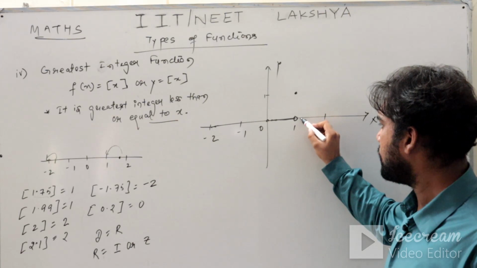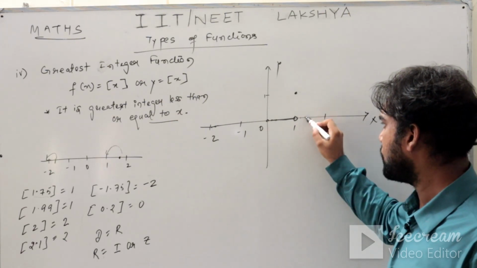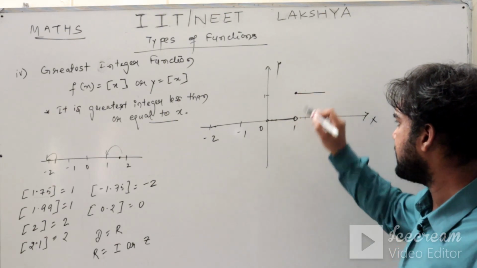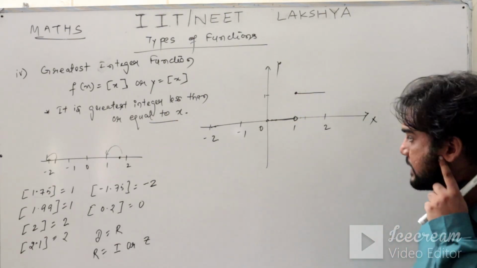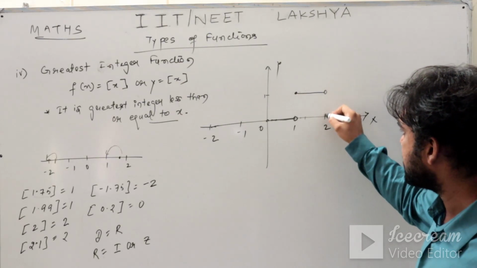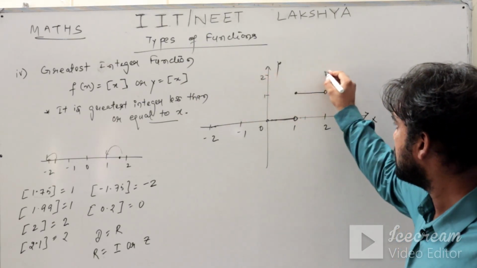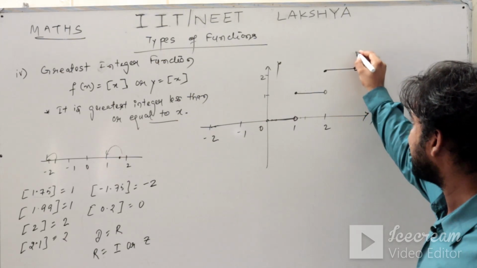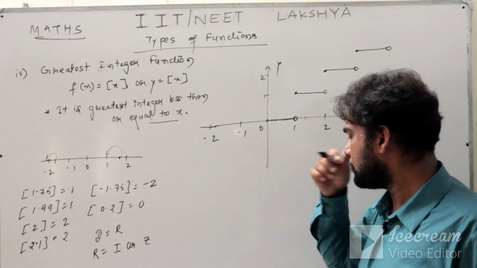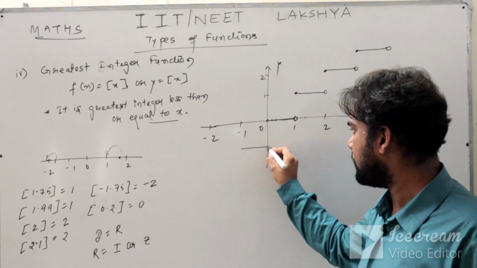So it is 1. What about 1.1? It is 1. What about 1.2? That is 1. What about 1.9? So for all the numbers lying from 1 to 2, the greatest integer again is 1. And what about at 2? At 2 the greatest integer will become 2. So this graph will keep on going like this. Now between minus 1 to 0, for all the numbers the greatest integer is how much?